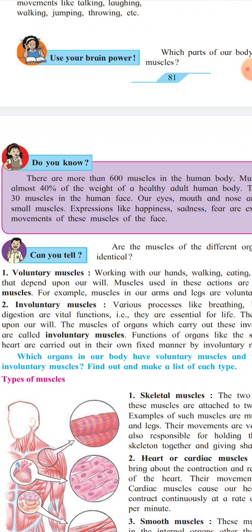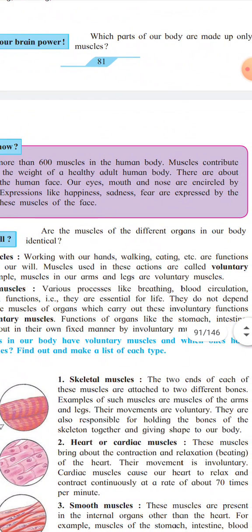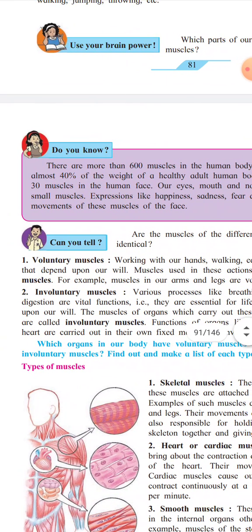Working with our hands, walking, eating are functions that depend on our will. Muscles used in these actions are called voluntary muscles. For example, muscles in our arms and legs are voluntary muscles. Second, involuntary muscles. What is meant by involuntary muscle?